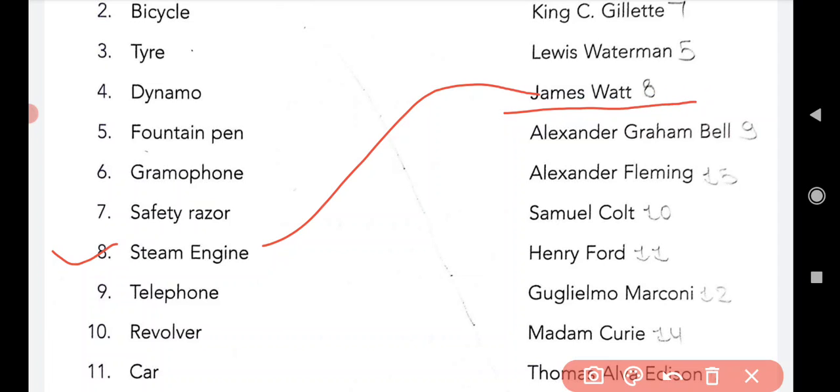So James Watt was the inventor of the steam engine.